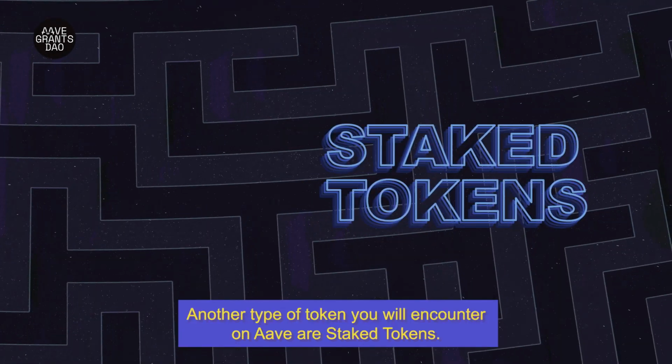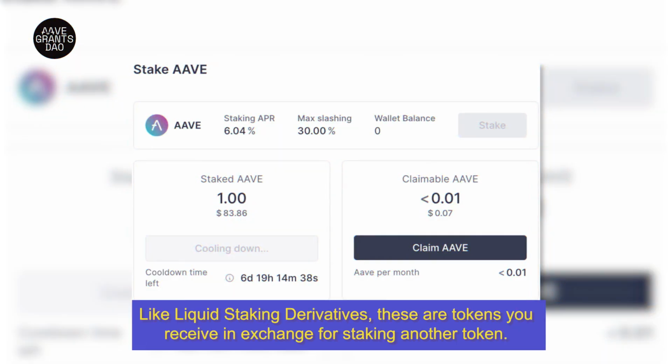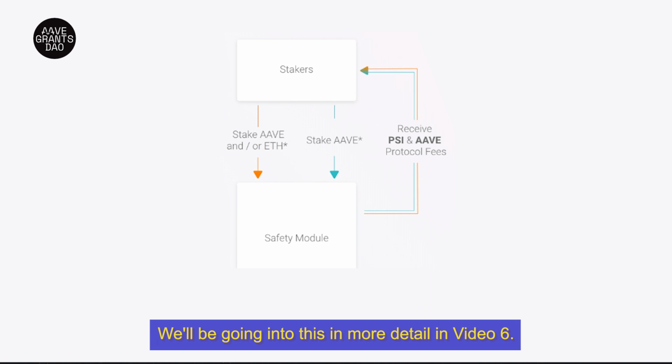Another type of token you will encounter on Aave are staked tokens. Like liquid staking derivatives, these are tokens you receive in exchange for staking another token. We'll be going into this in more detail in video 6.